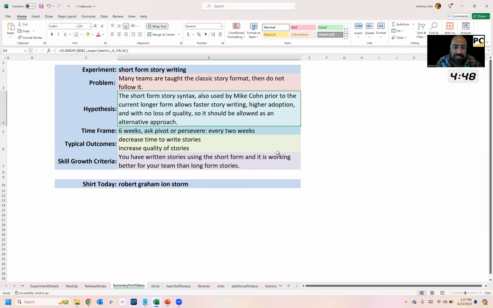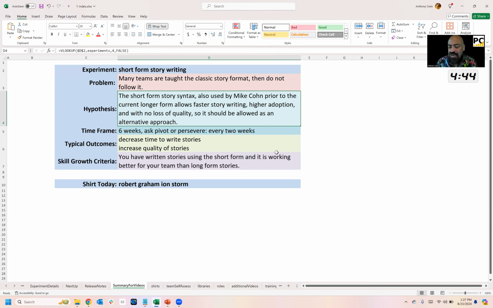Let me start my 5-minute timer and let's get into our experiment for today. Our experiment today is long form versus short form story writing. Okay, so here's the idea. What the heck am I talking about?